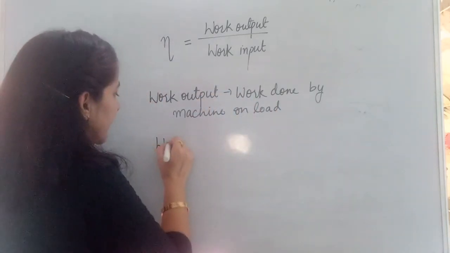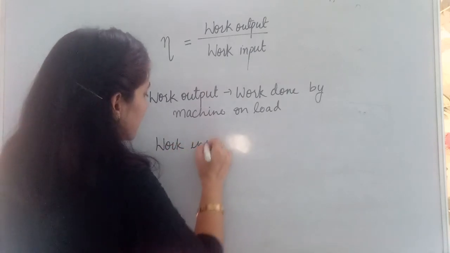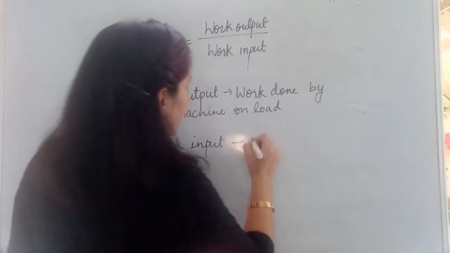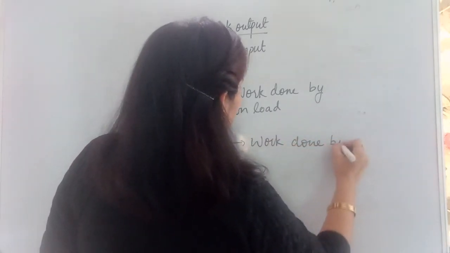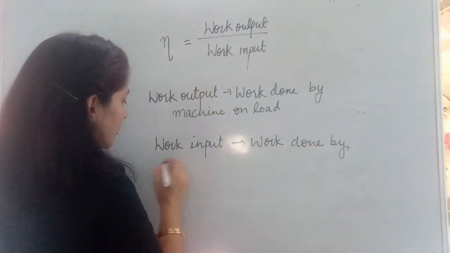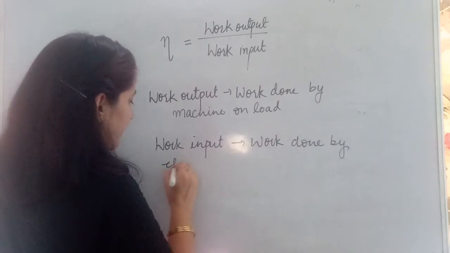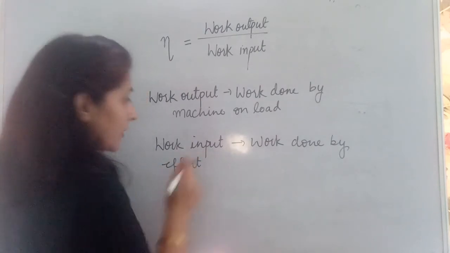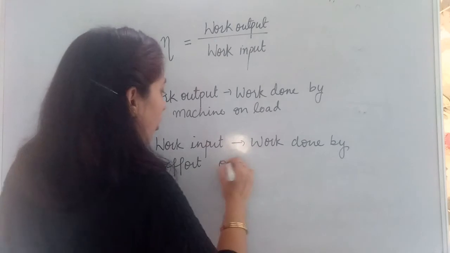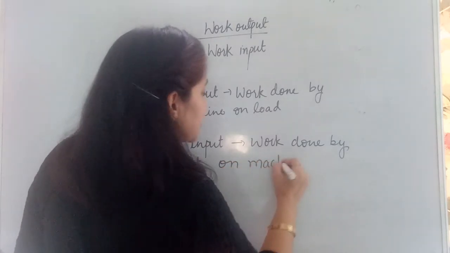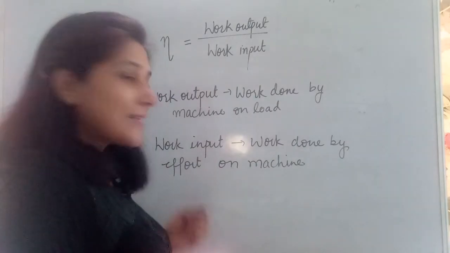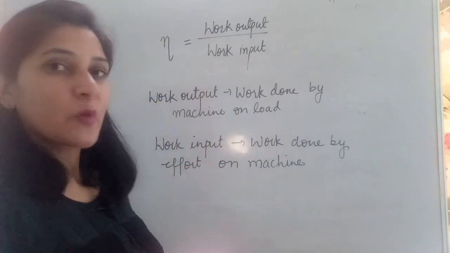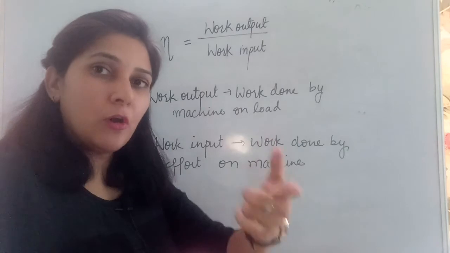And what is work input? Work done by us, or you can write work done by effort. We are applying effort now. Work done by effort on machine. Machine के ऊपर कितना effort लगाया and that is passed on to the load. That is known as work input.